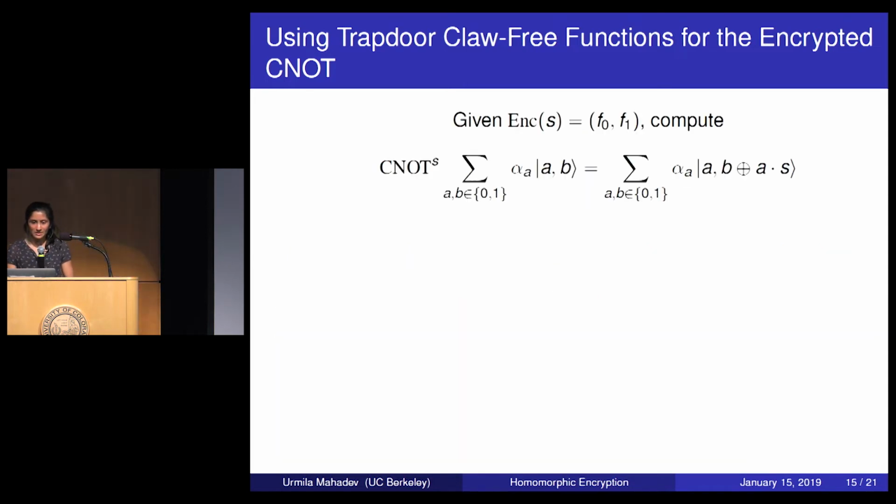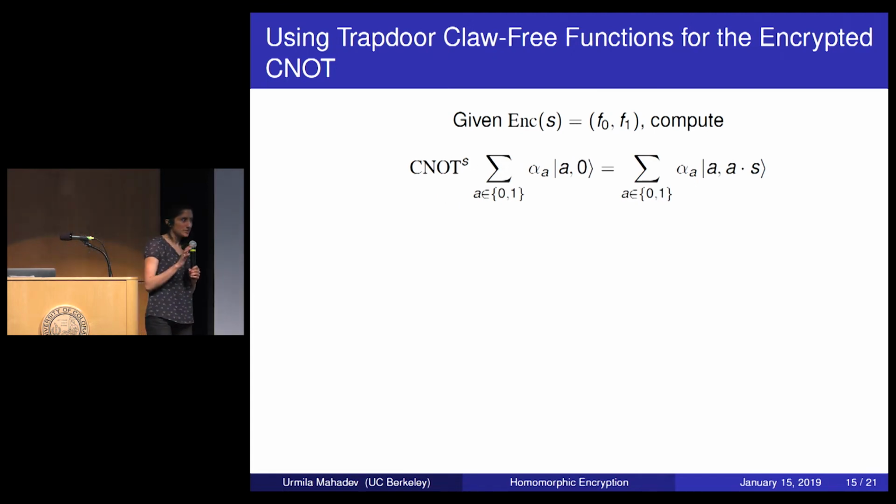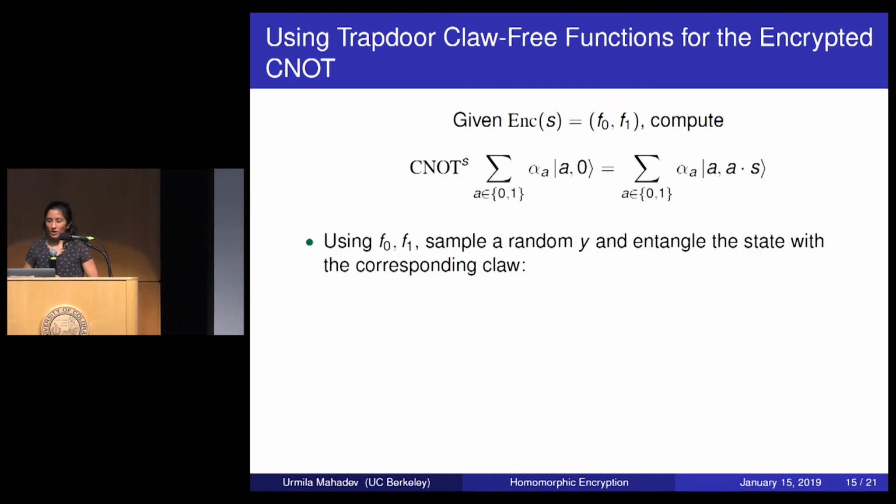Okay, so now, given this encryption, how does the server compute the CNOT conditioned on the bit s? So remember, this is his goal. He's given the encryption of s, which is a trapdoor claw-free function pair, and he wants to apply CNOT to an arbitrary 2-qubit state conditioned on the bit s. Now, I'm just going to simplify things a little bit. I'll just set b equal to 0, just so it's easier to see what's going on. Okay, so here's how he does it. All he does is he uses f0 and f1 to sample a random image y and entangle his input state with the corresponding claw.